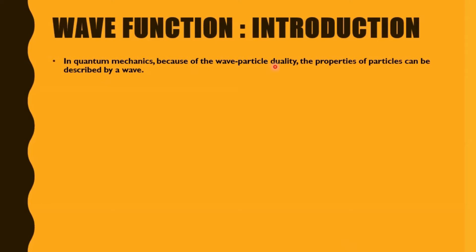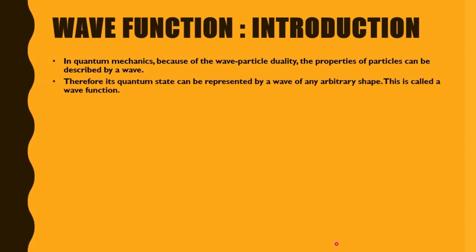Therefore, its quantum state can be represented by a wave of any arbitrary shape, and this is called a wave function. So the quantum state can be represented by any waveform and it can be in any shape. This is what we call wave function.